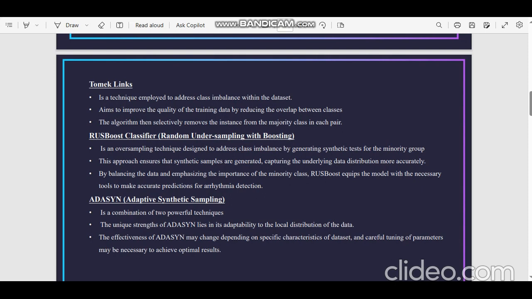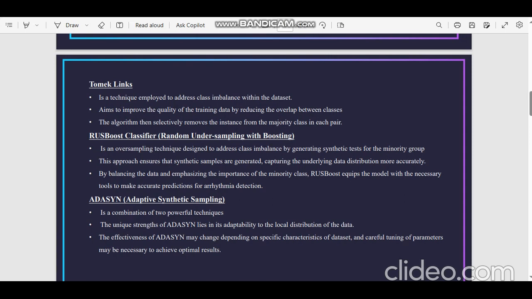By balancing the data and emphasizing the importance of the minority class, RUSBoost equips the model with the necessary tools to make accurate predictions for the arrhythmia detection. And the last method is the ADASYN, which means the adaptive synthetic sampling method, which is the combination of two powerful techniques.